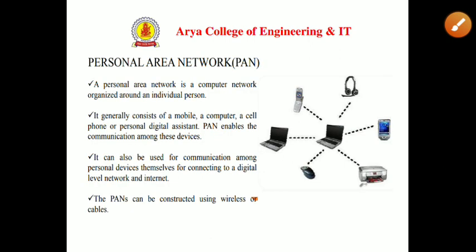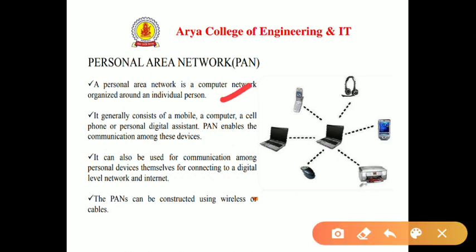Okay, so now let's start with the personal area network. A personal area network is a computer network organized around individual persons, and it generally consists of a mobile, a computer, a cell phone, or a digital assistant. PAN enables the communication among these devices. You can see in this figure very clearly the laptop is connected to a mobile, headphones, printers, a mouse, and another computer also.